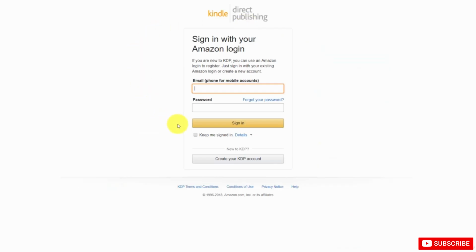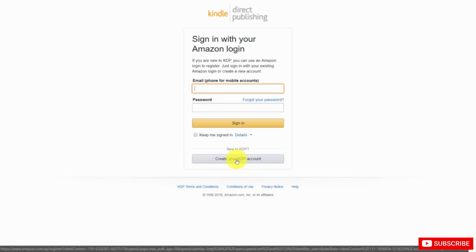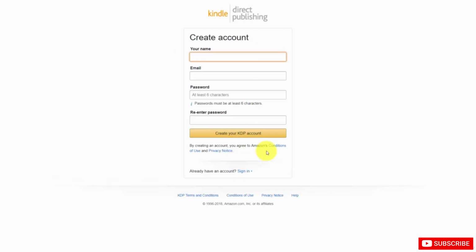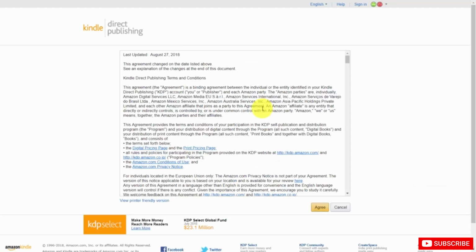Again, if you don't want to use your Amazon credentials, you're going to click this button that says Create Your KDP Account. You're going to write in your details. And once you do that, you're going to click Create Your KDP Account. Even if you choose not to do so at this time, you're going to want to read through Kindle Terms of Service. And once you do that, you can then click Agree.